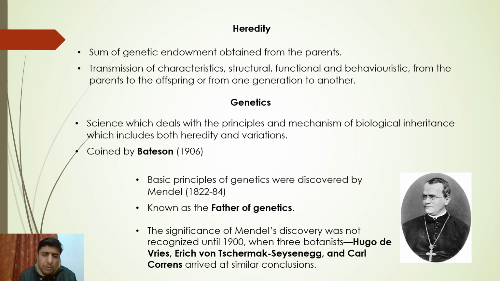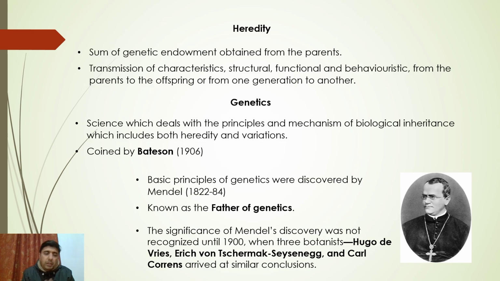Before we start Mendelian genetics, we need to be aware of certain terms. Let us go through those terms. One such term is heredity. What do you mean by heredity? Heredity can be defined as the sum of genetic endowments that we obtain from our parents. Endowment means a sort of property that we get from our parents.